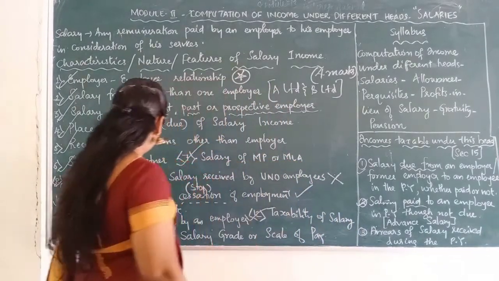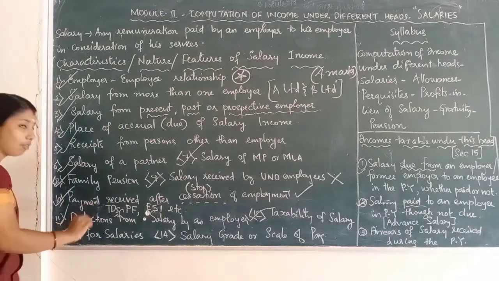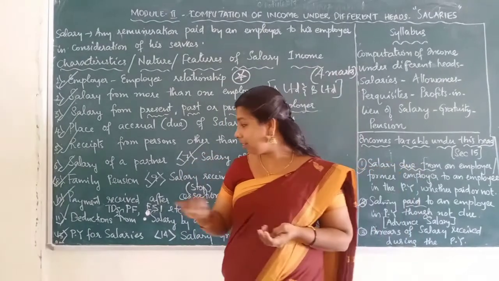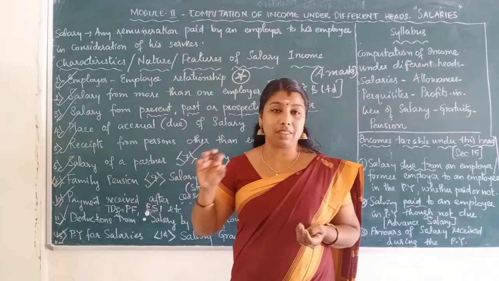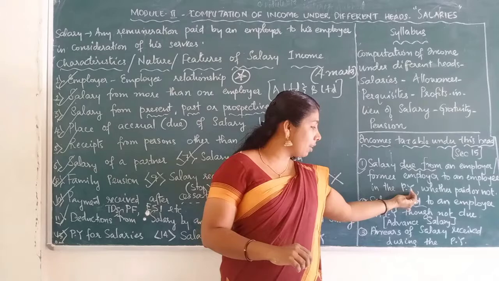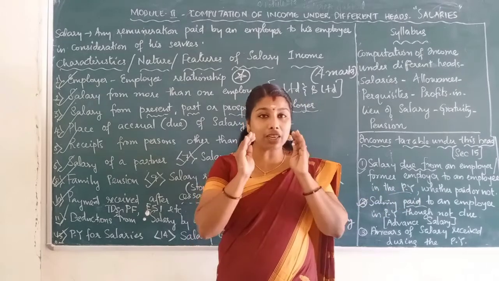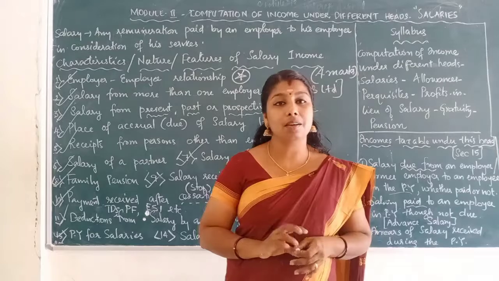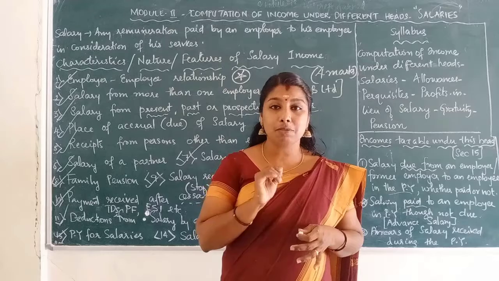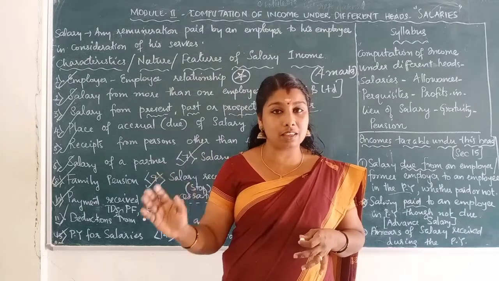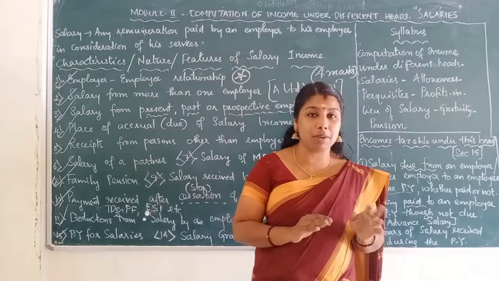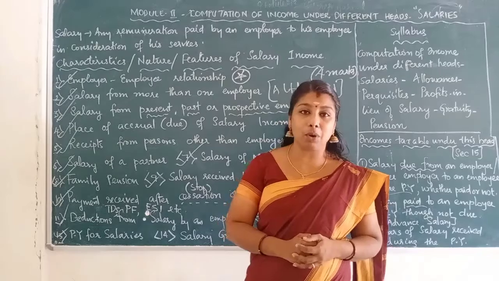Then the next, 13th pointer, previous year for salaries. That means the salary income, the salary received by an employee from the employer during the previous year. So what is the previous year for salary? The previous year for salary is the same as our previous year, that is 1st April 2019 to 31st March 2020. The same previous year will be applicable for salary income also.